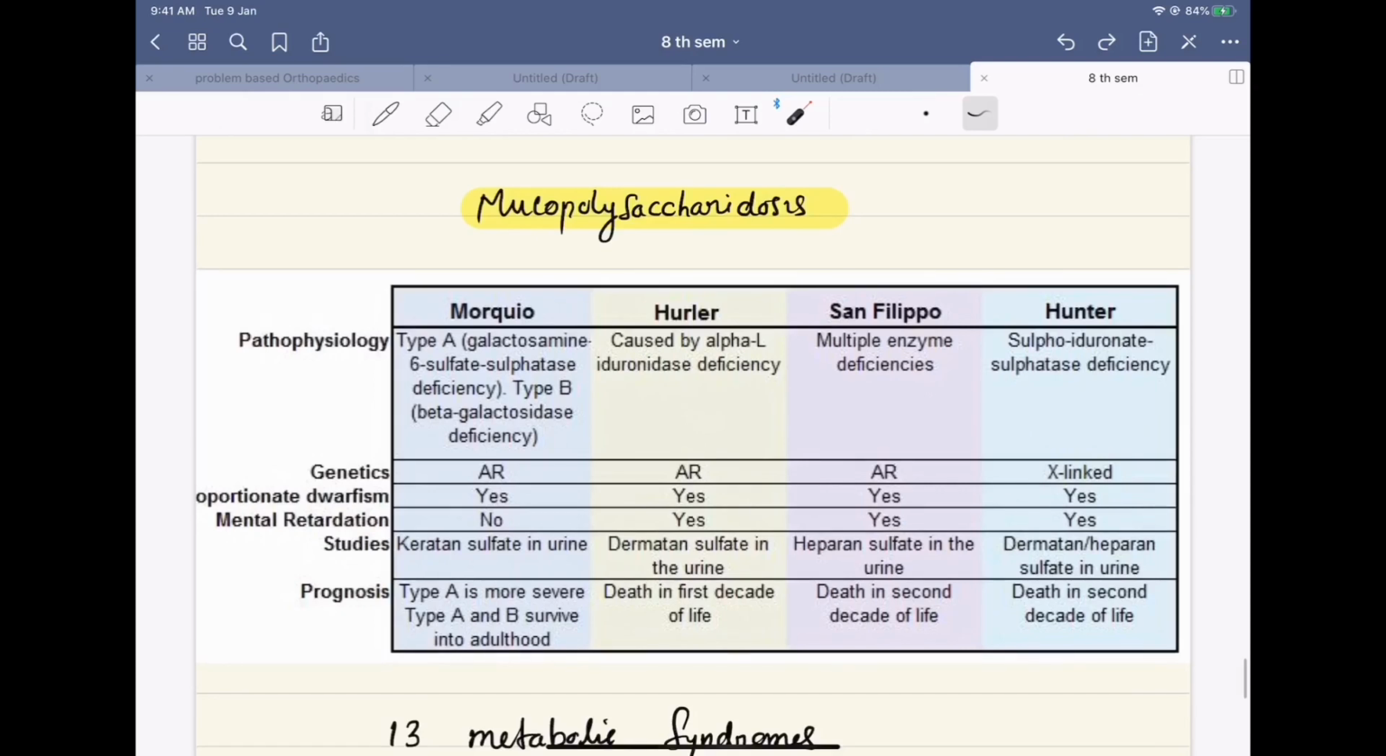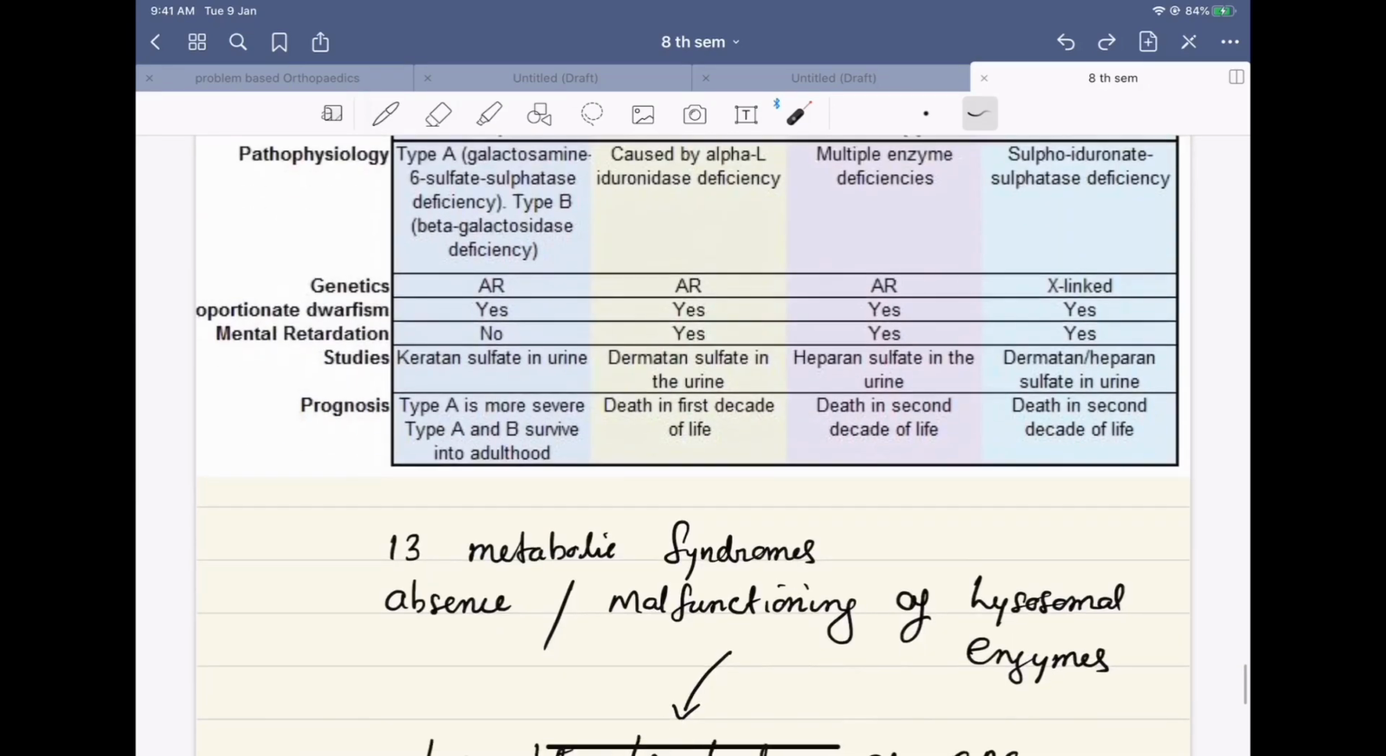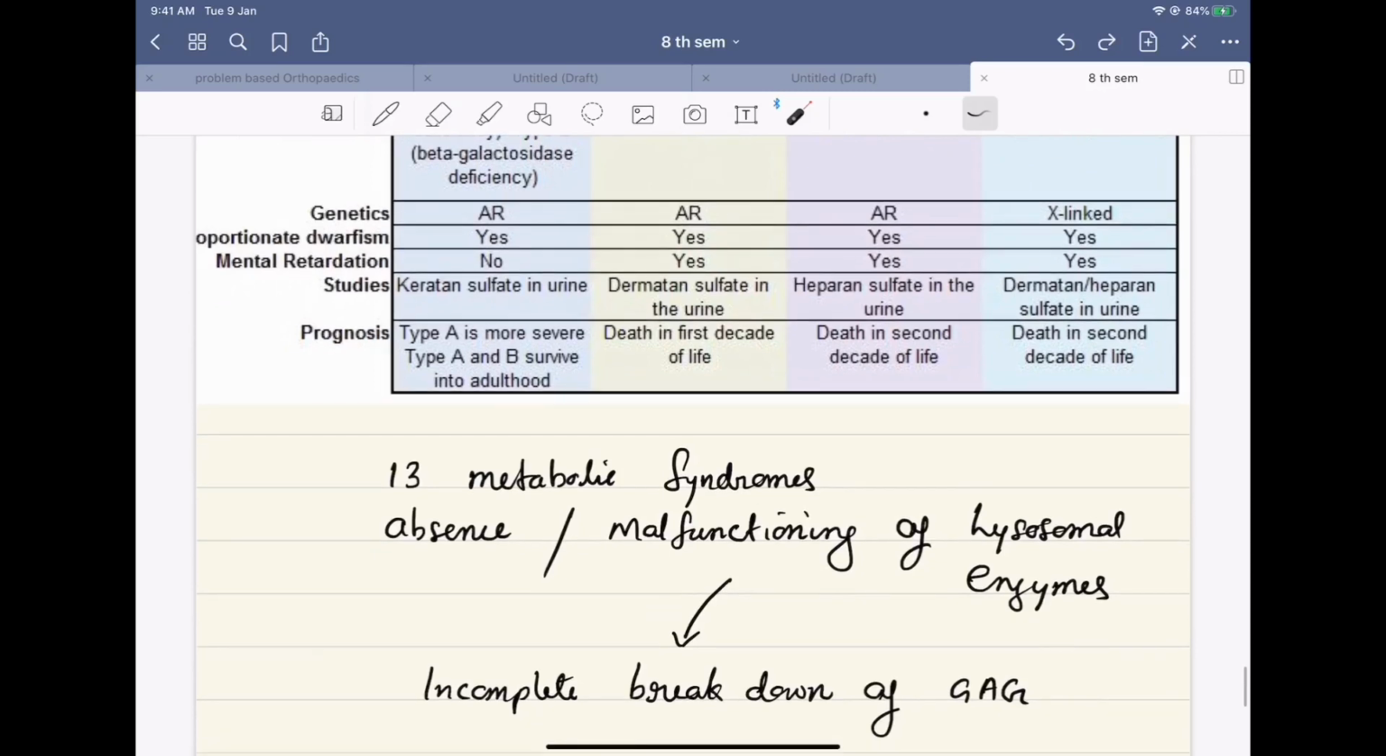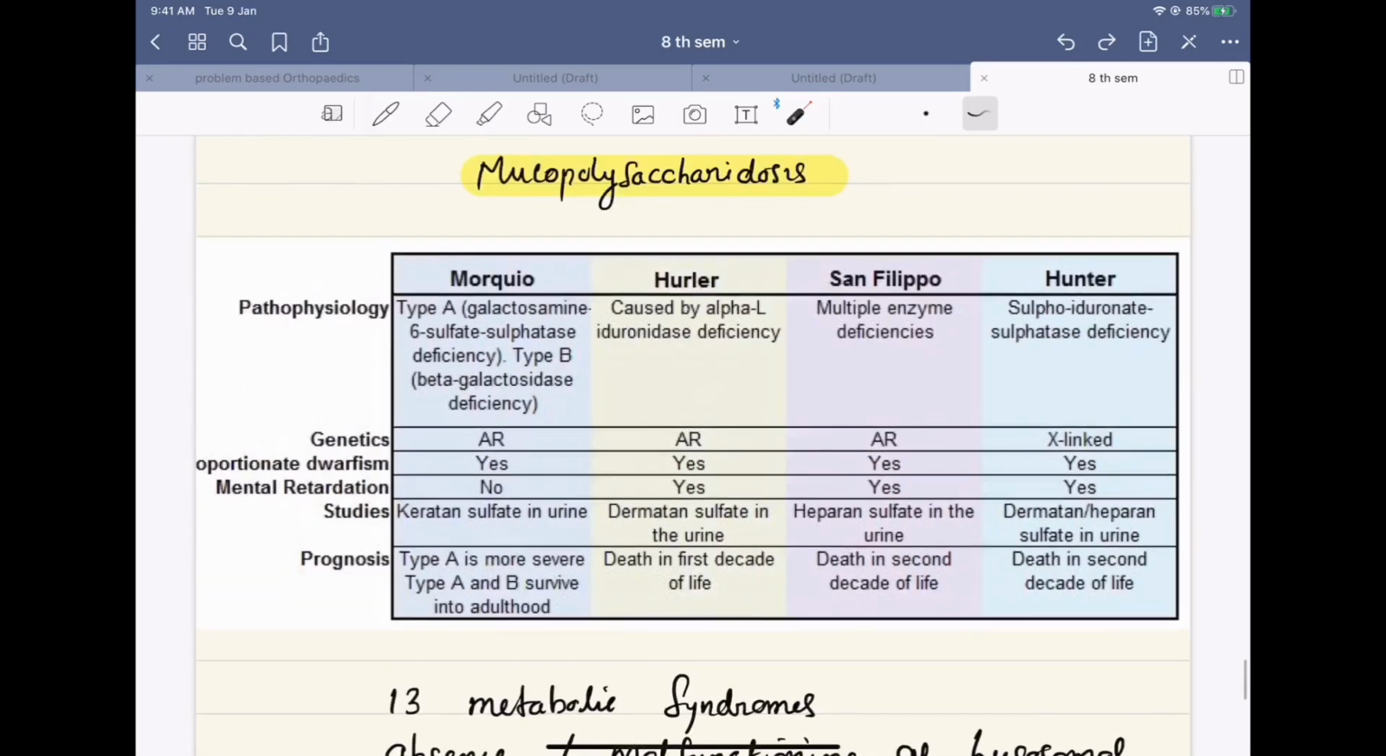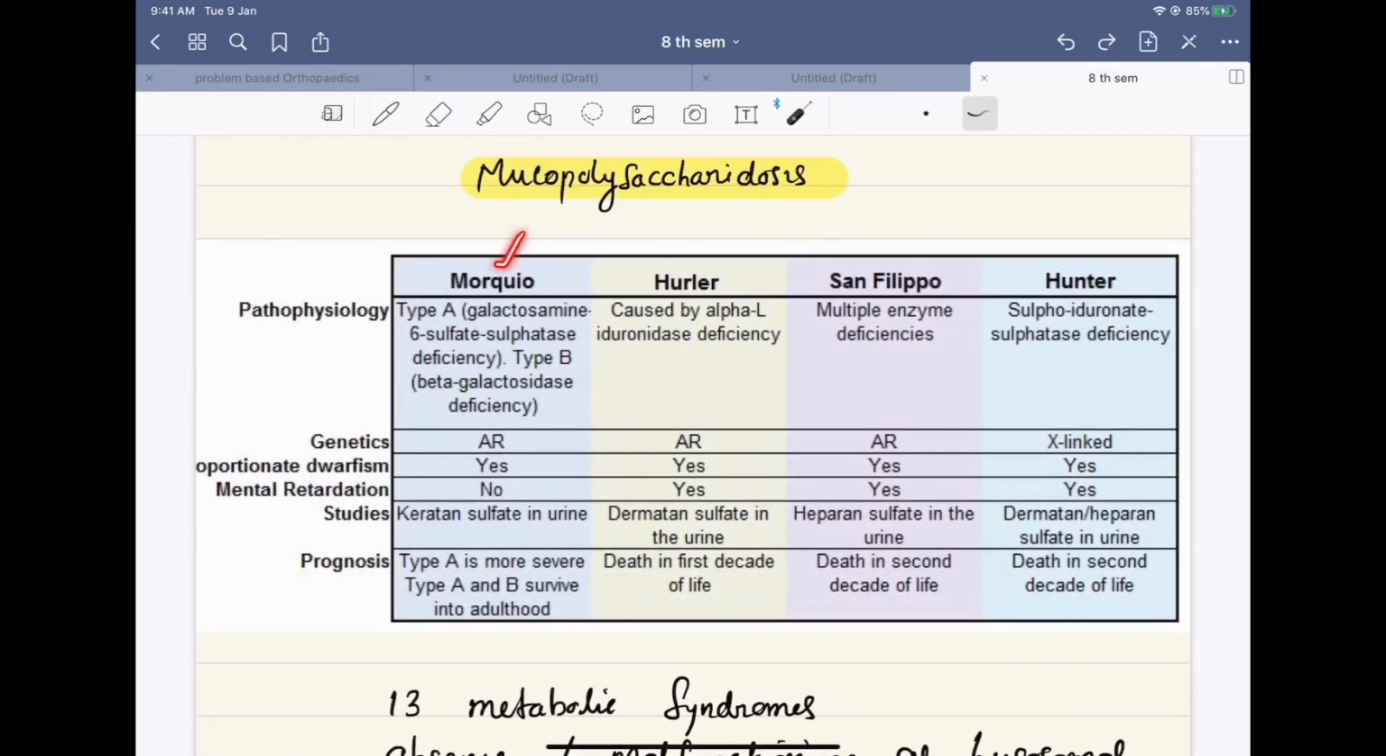We will discuss another important topic, that is mucopolysaccharidosis. There are 13 different metabolic syndromes characterized by absence or malfunctioning of the lysosomal enzymes, leading to incomplete breakdown of the glycosaminoglycans. However, 4 of them are very important. One is Morquio, second is Hurler, Sanfilippo, and Hunter.